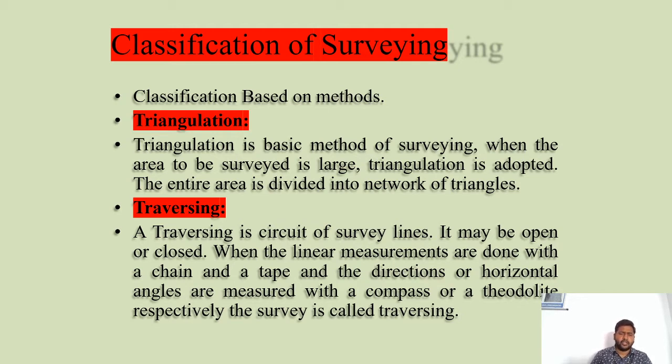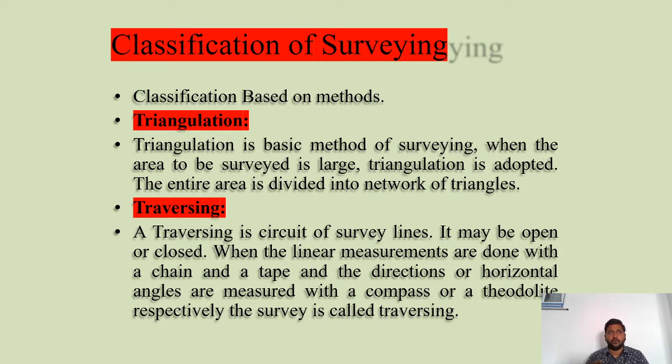Traversing. What is traversing? Traversing is of two types. One is open traverse and another is closed traverse. In open traverse, this type of traversing method is conducted especially for roads. First, ranging will be done initially.